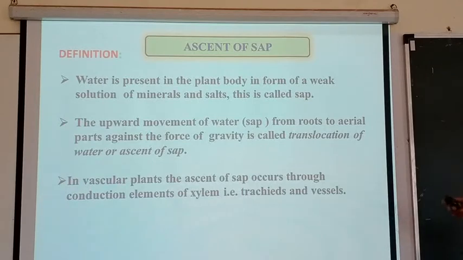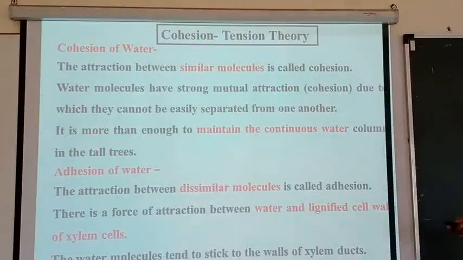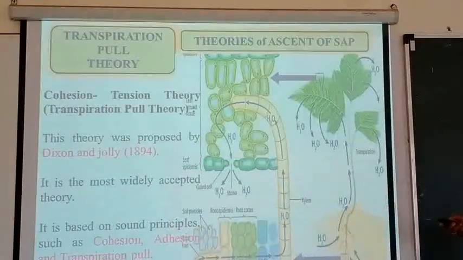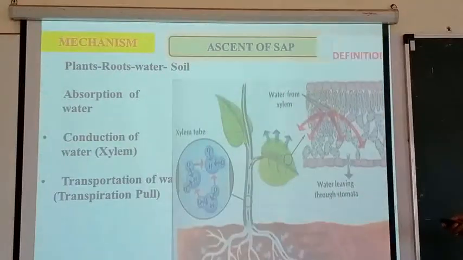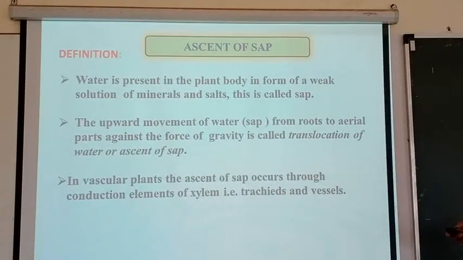This water with minerals moves upward, means the upward movement of water from the root to the aerial parts against the force of gravity. It is known as ascent of sap, the upward movement of water along with minerals.